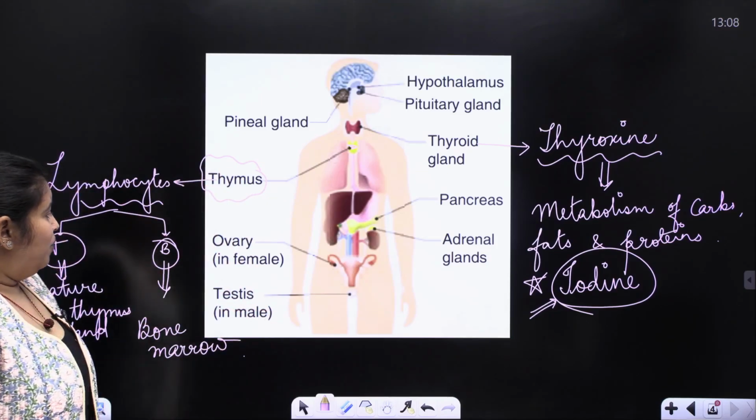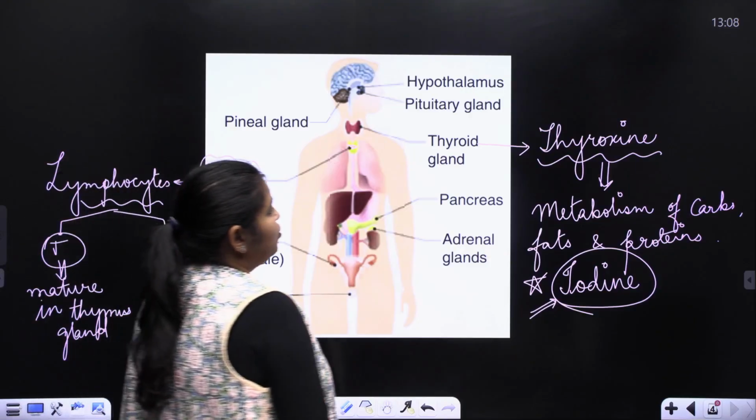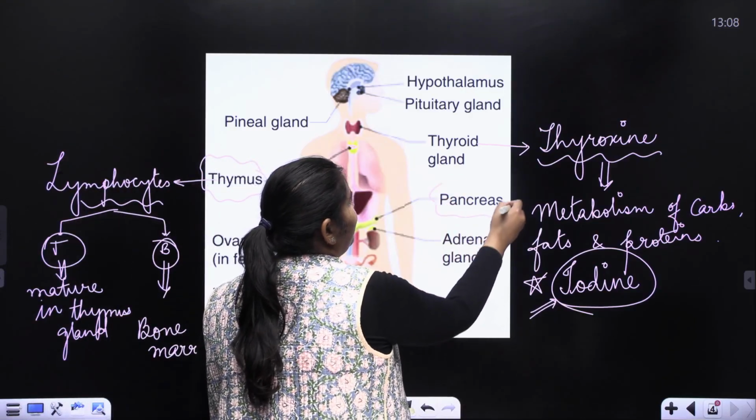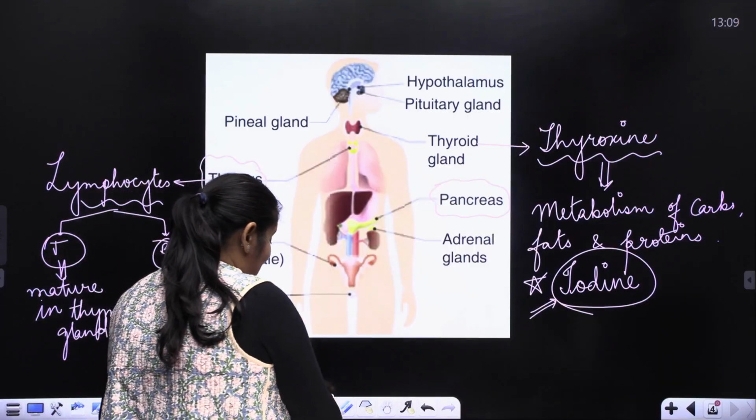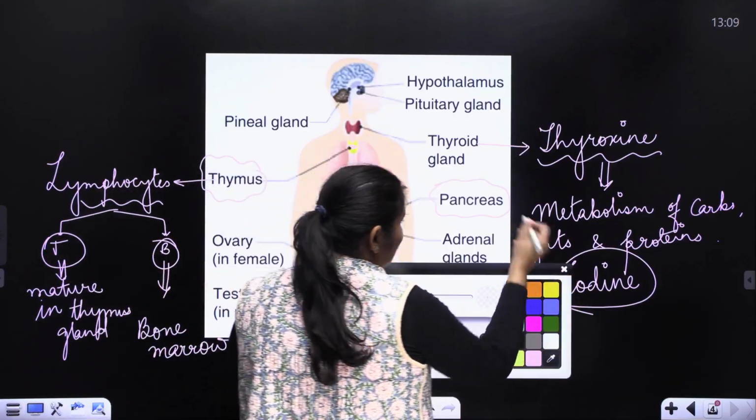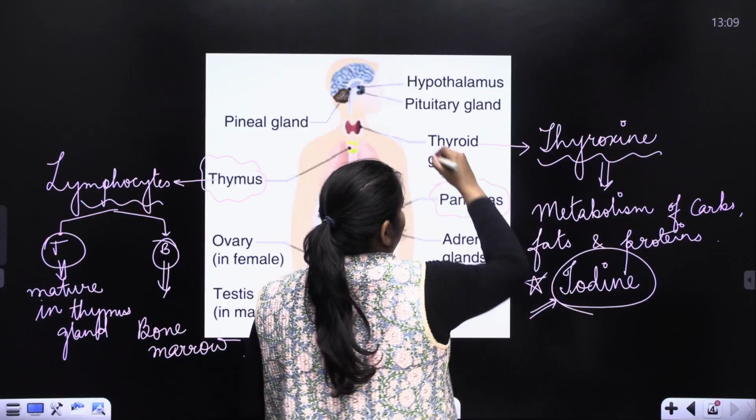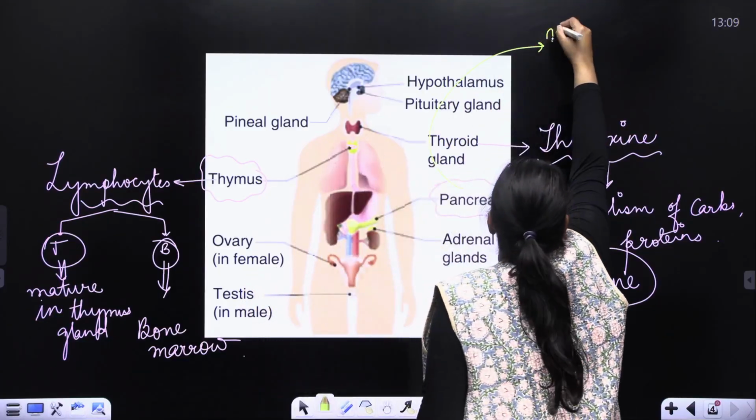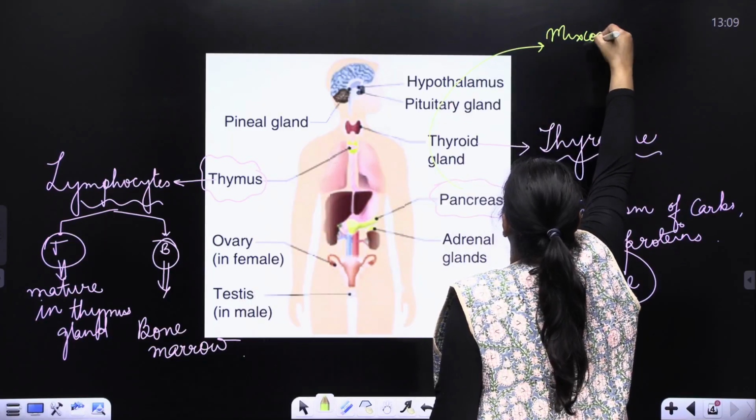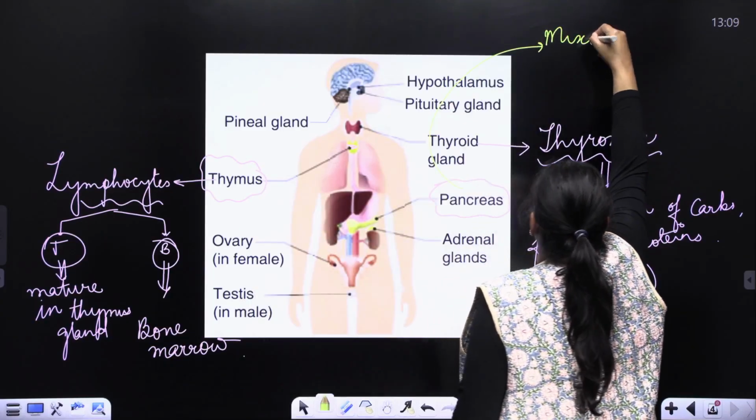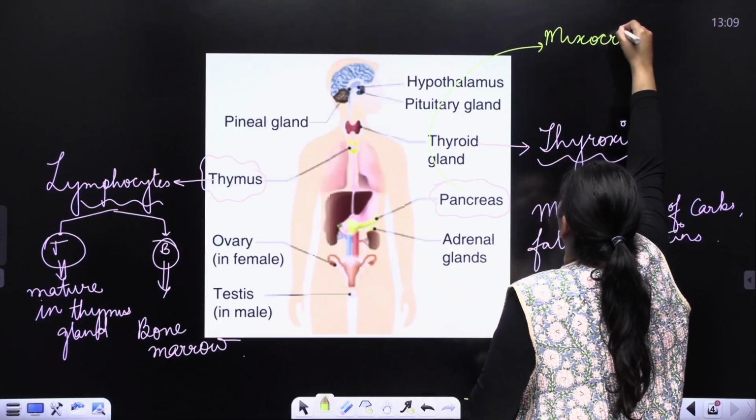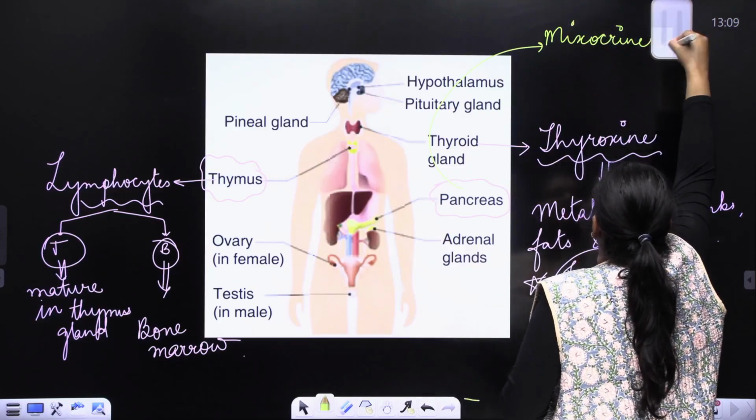Right. Now, next we move to the pancreas, where I have already explained to you that it is a mixocrine gland. I'll write it up here. Pancreas is a mixocrine gland.